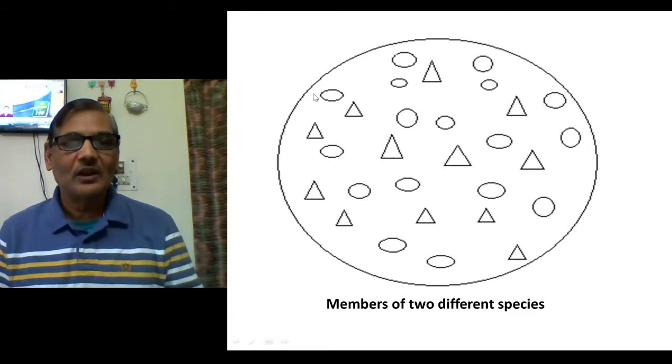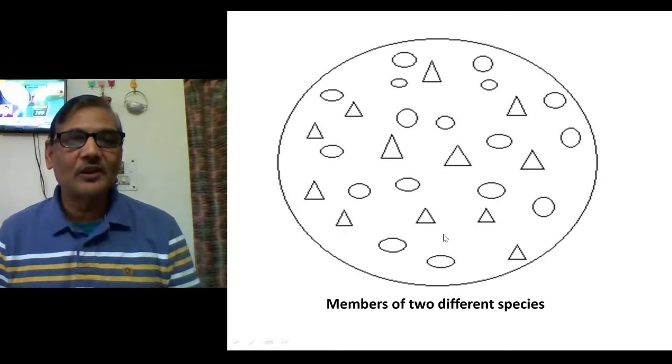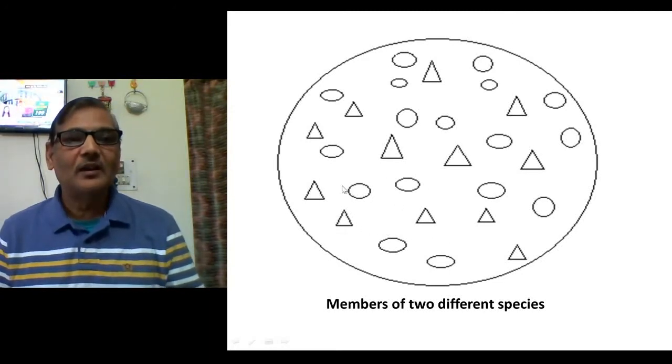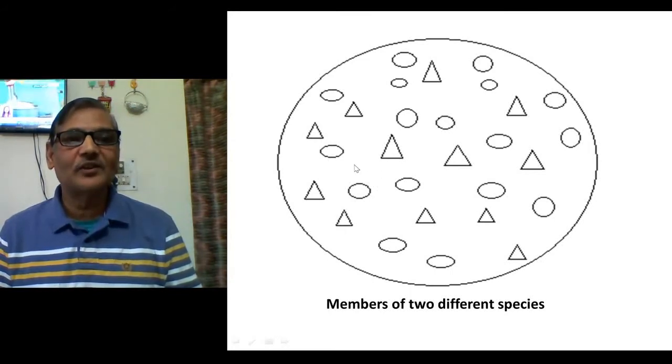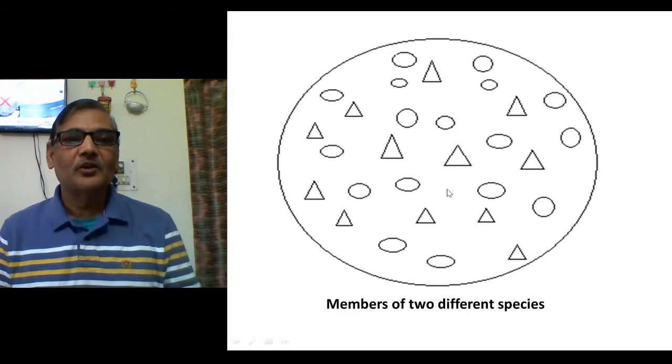So in this particular circle, there are members of two different species, and they may belong to a common ancestry, but they are reproductively isolated from each other. Those members which are similar in appearance, or may not be similar in appearance, but are capable of interbreeding among themselves and producing fertile offspring, they form a species.